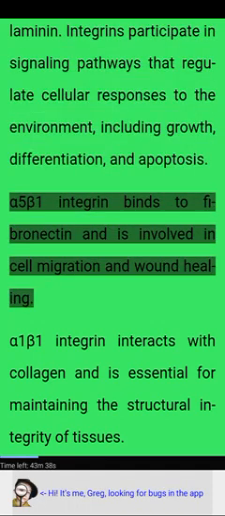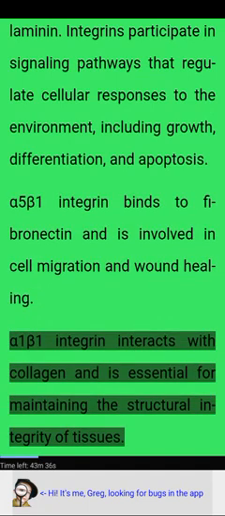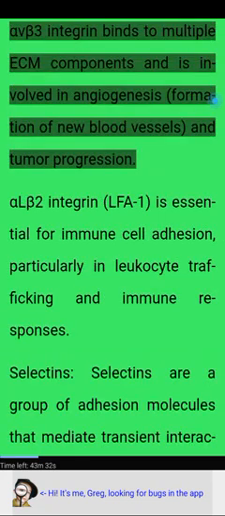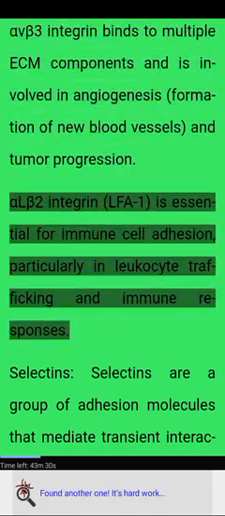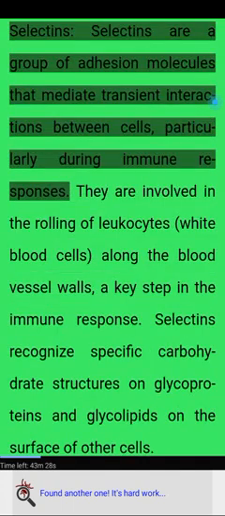Alpha-5 beta-1 integrin binds to fibronectin and is involved in cell migration and wound healing. Alpha-1 beta-1 integrin interacts with collagen and is essential for maintaining the structural integrity of tissues. Alpha-v beta-3 integrin binds to multiple ECM components and is involved in angiogenesis, the formation of new blood vessels, and tumor progression. Alpha-L beta-2 integrin, LFA-1, is essential for immune cell adhesion, particularly in leukocyte trafficking and immune responses.